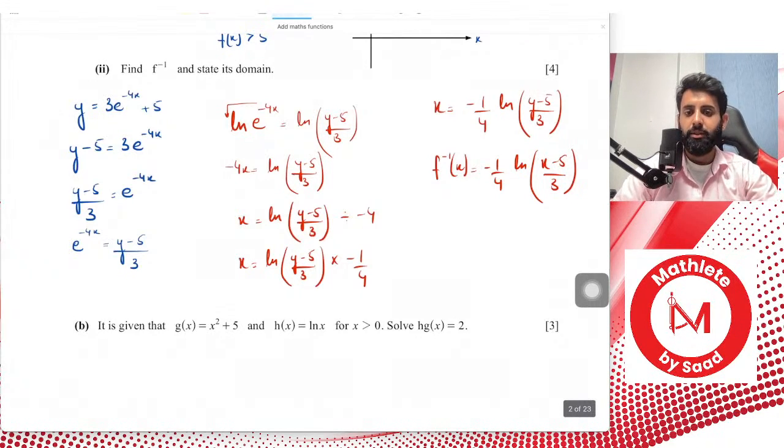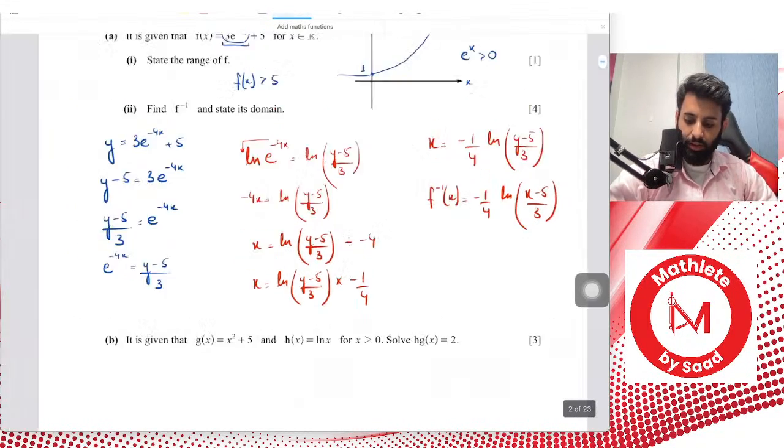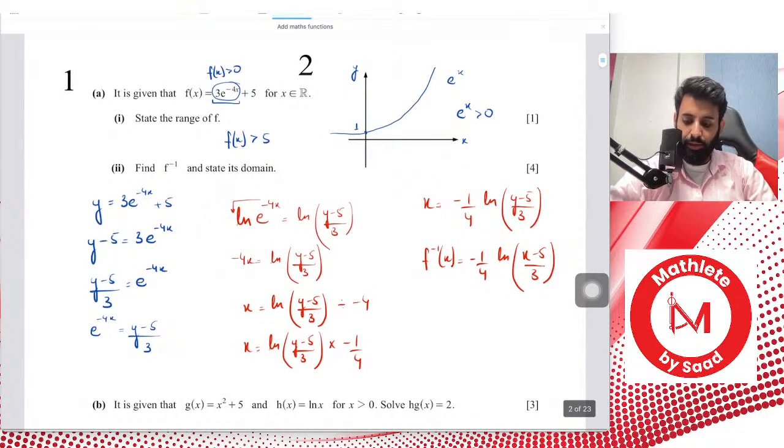But how do we write down the domain? Considering that we already know the range of f of x and the domain of f of x, how do we write down the domain for f inverse of x? Question for you guys. Think about it, go over the solution to the previous part and tell me.